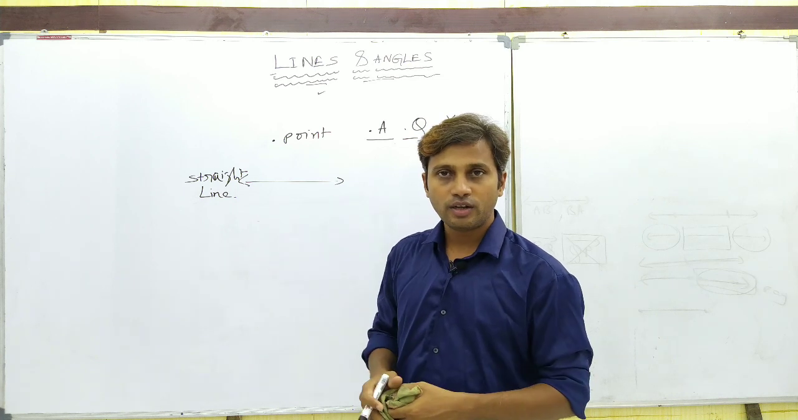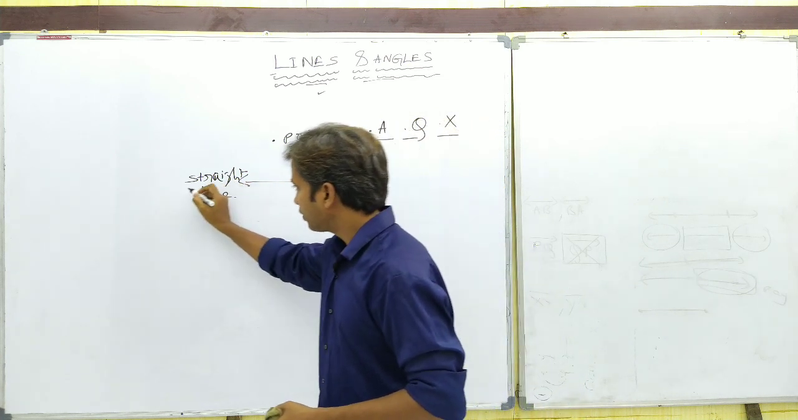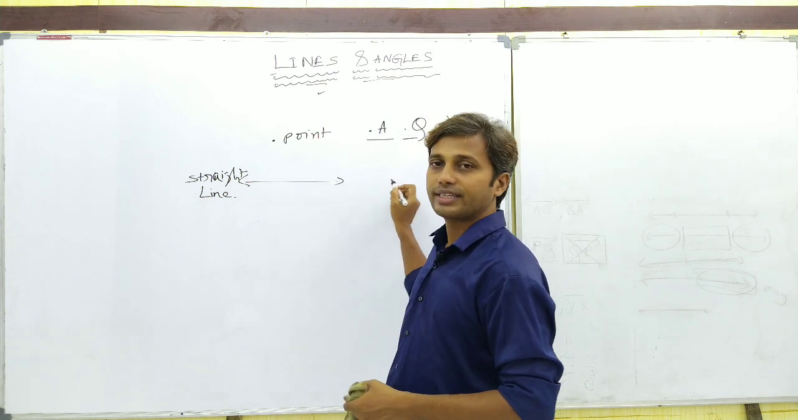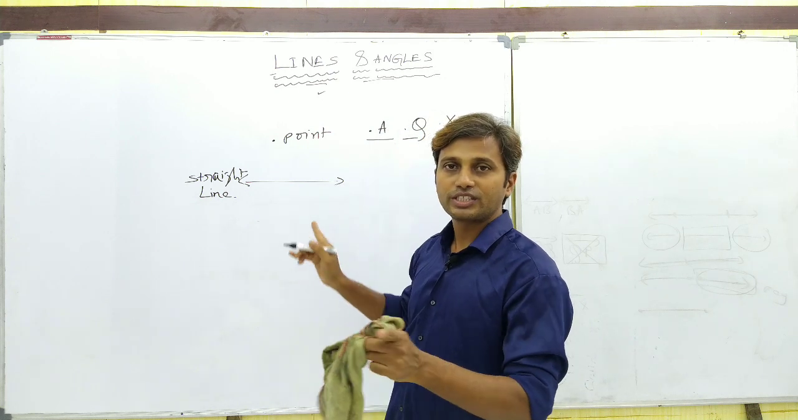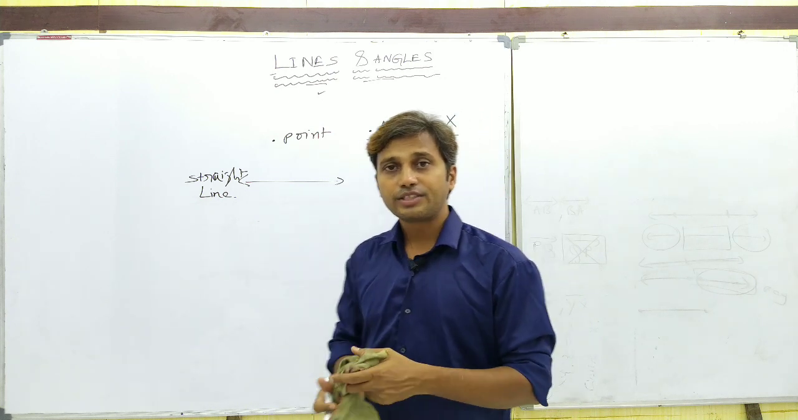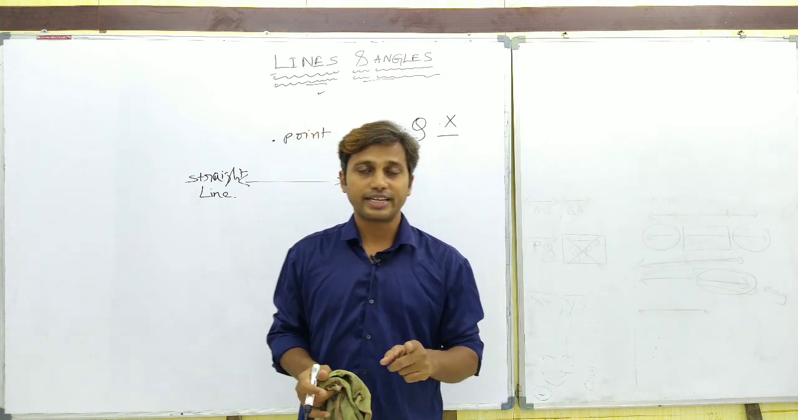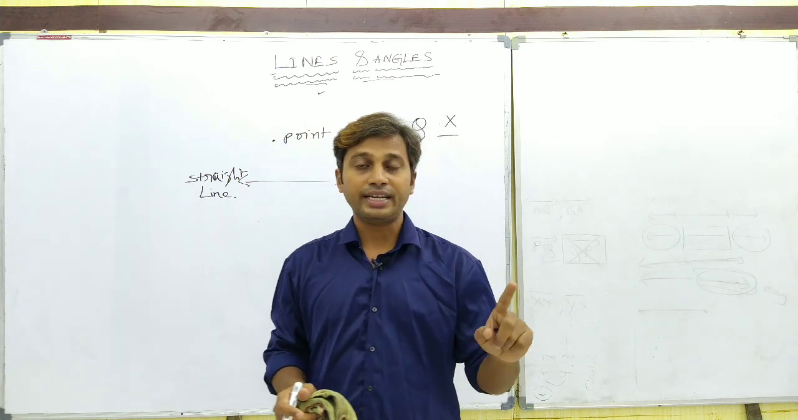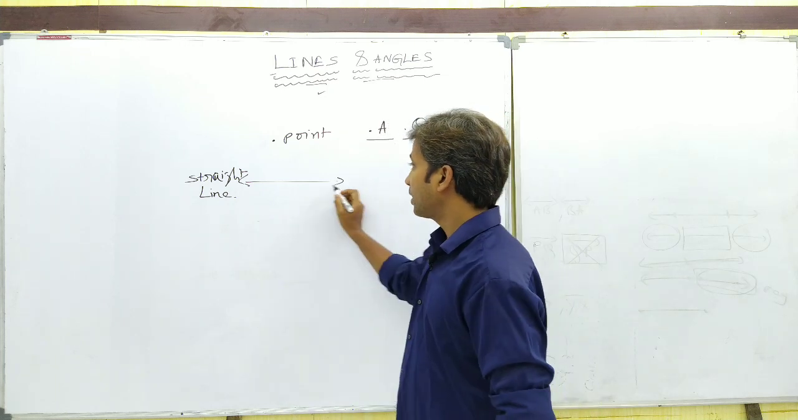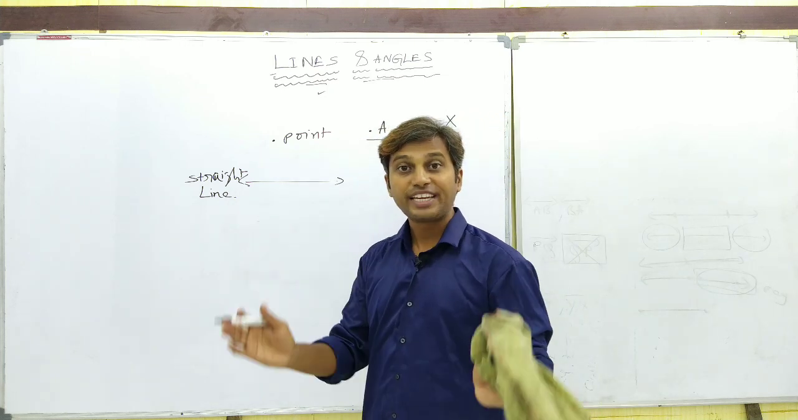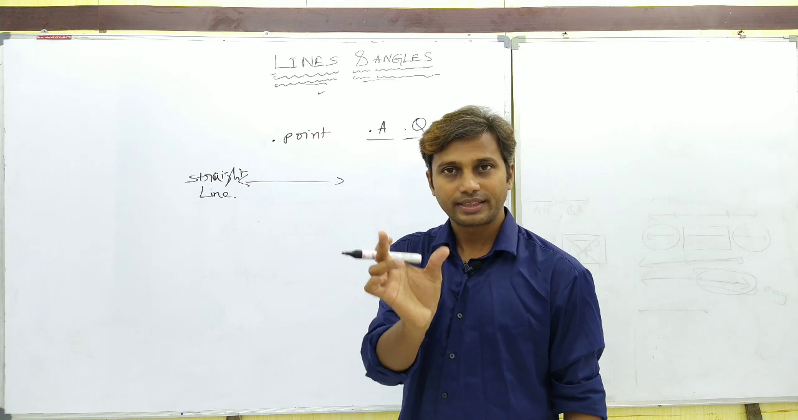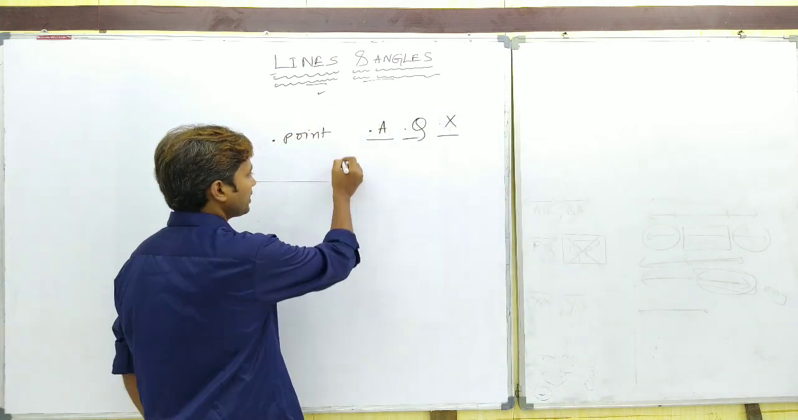And what is the direction of this line? There is no direction at all. Why? Because this side it is extending and this side also it is extending. We are producing it on both sides, so there is no specification of direction for a straight line, and there is no finite, fixed length for it. Understood?